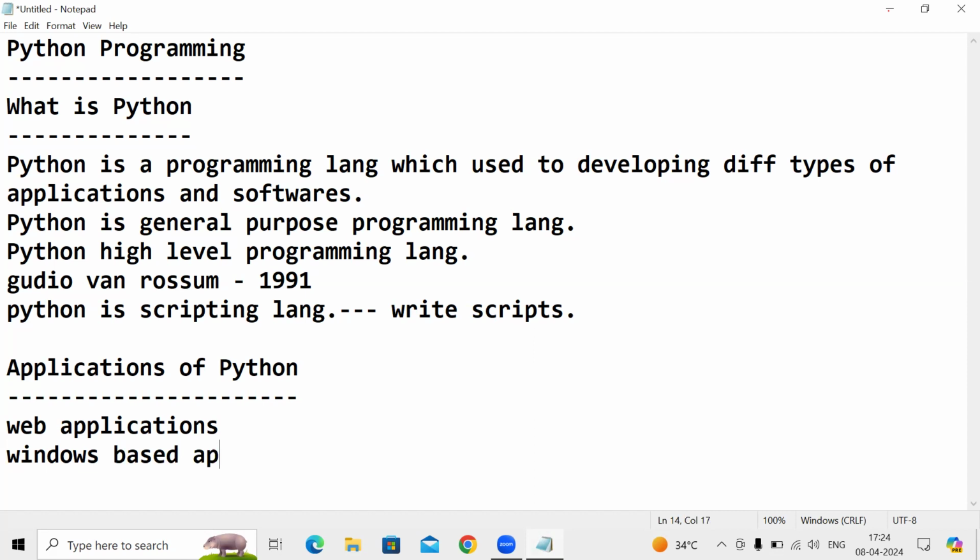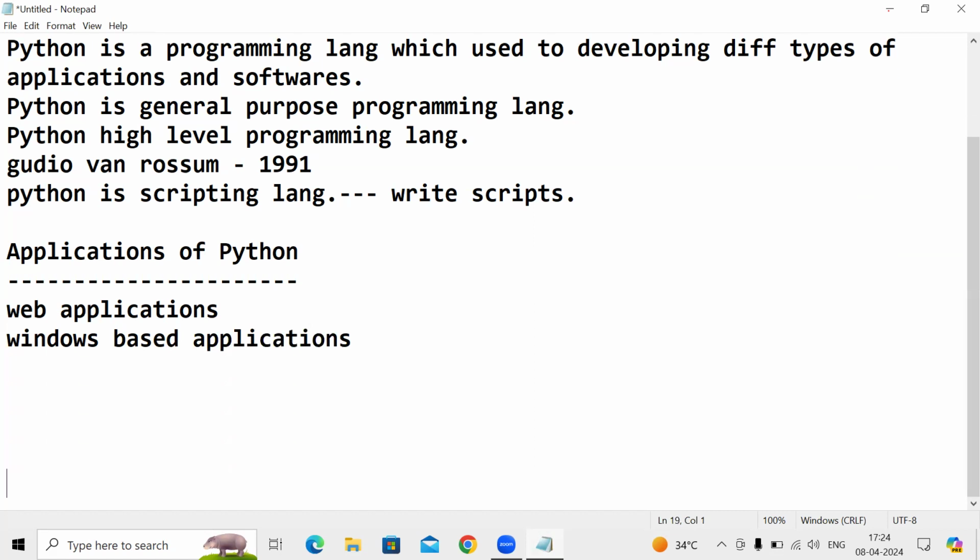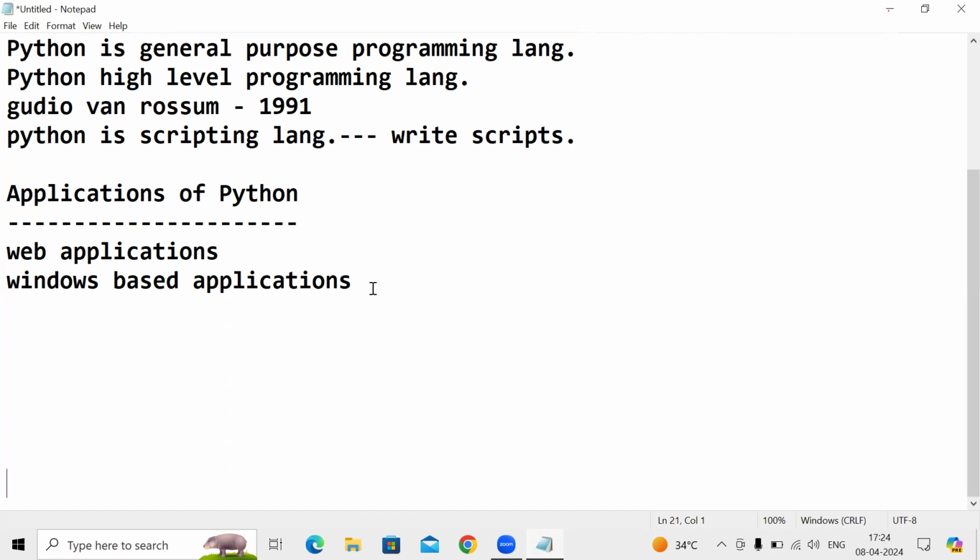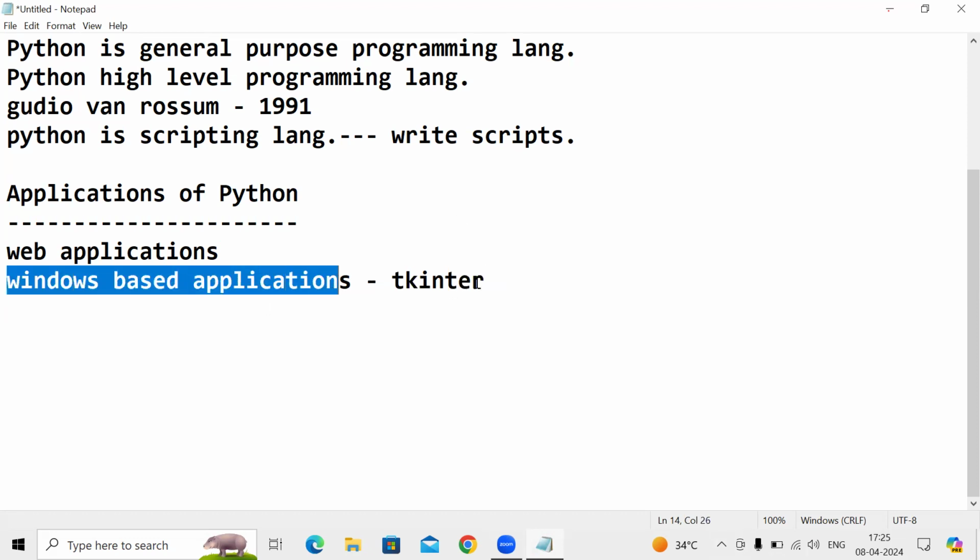Windows-based applications, guys. Nowadays we are using apps in mobiles like Instagram. You know, guys, Instagram is also developed by using Python. To develop Windows-based applications, we have a module called Tkinter in Python.